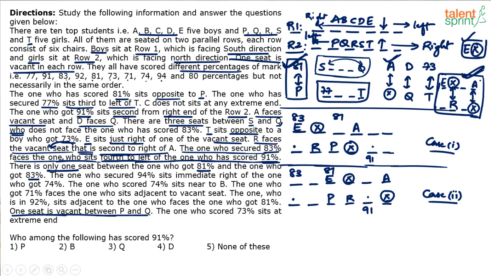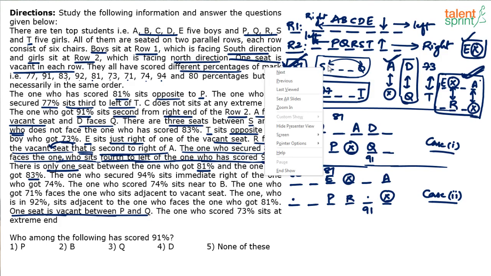But then I know that Q should be opposite to D. See this point. Q has to be opposite to D. If I take Q in this position, it becomes opposite to E, so that's not possible, which means Q comes here. And if Q comes here, opposite will be D. Yes or no? But in case 2, both are possible. Q should be opposite to D. Q can come here, this can be D. Both are possible. So with respect to case 1, at least it is complete, right?